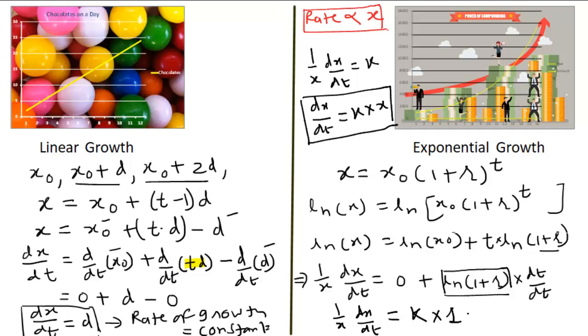So this is the analysis. Here as the money will increase, the rate will also increase. That is the interpretation. The more the money, the more the rate of interest. For the corona patient, we can say that the more the patients, the more the growth rate. The fewer the patients, the smaller the growth rate.